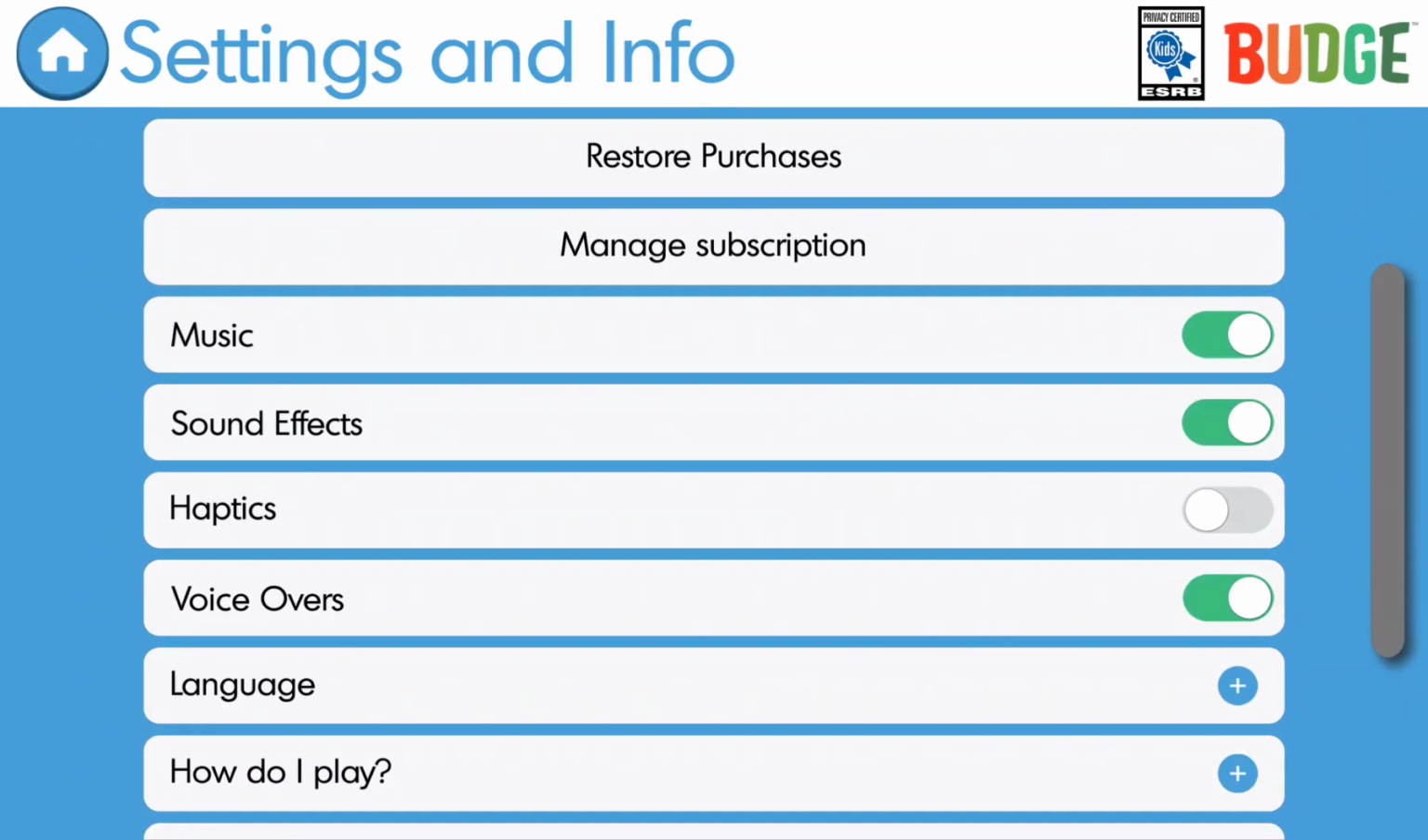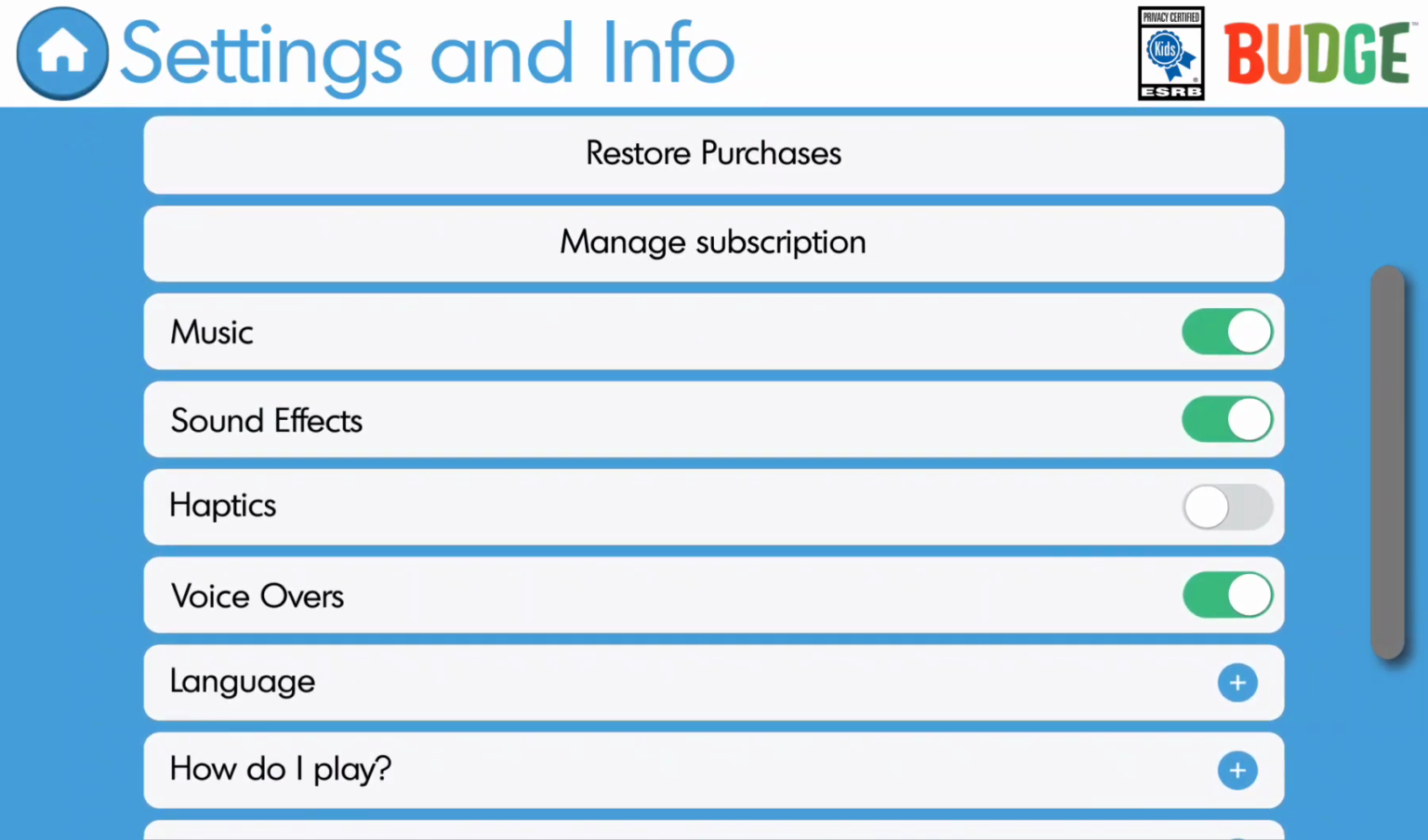You can find the sound effects button under the music, and if you want to turn it off, just click on the next circle icon, and if it turns gray, this function will be disabled.